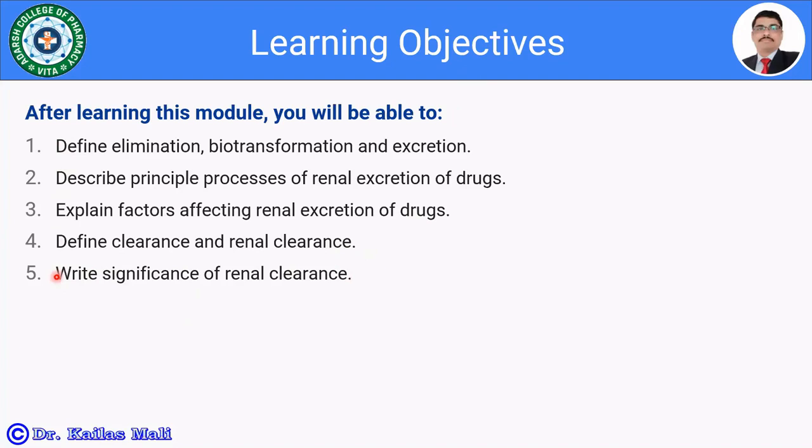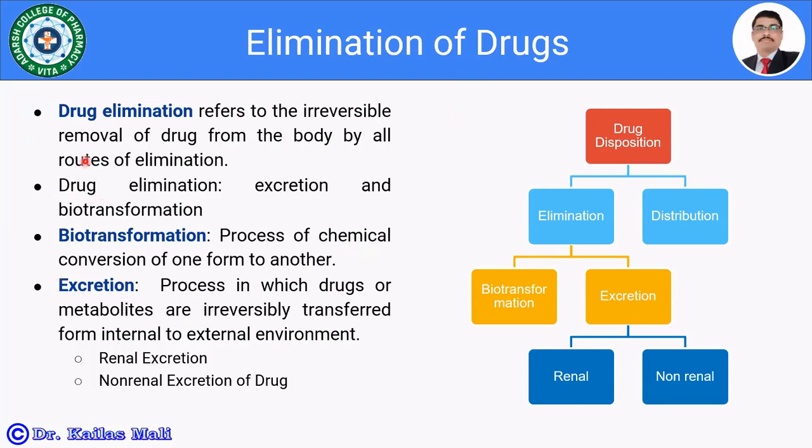So today's session, I have focused only the renal excretion of drug, how the drug is going to be excreted from the kidneys. So let us move towards the introduction. So what is meant by the drug elimination? As the drug disposition, it is furthermore divided into the elimination and the distribution of drug.